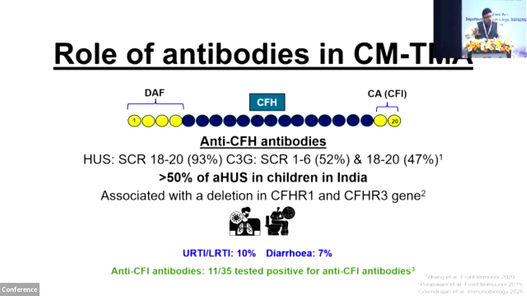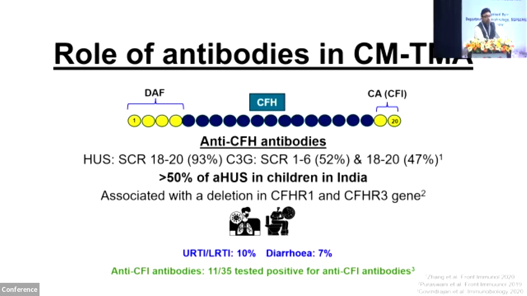About 55% of Indian children with complement-mediated HUS or TMA have anti-CFH antibodies. Most of the anti-CFH antibodies, that is 93 to 100% of them, are towards the short consensus repeats 18, 19, and 20, that is the carboxy terminal, and that is why you develop HUS. And most of these antibodies are IgG3 in nature.